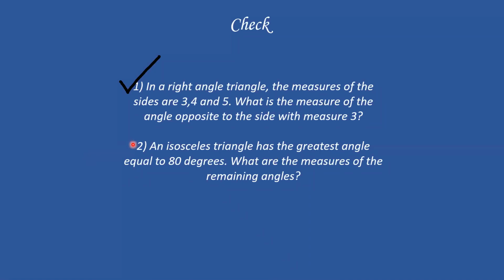Because one angle is of 80 degrees and the total measure of all angles in a triangle is 180. So if you subtract 80 from 180, we will get 100, and there are two angles, so we will divide 100 by 2 and we will get 50. Absolutely correct, Viraj. And Aditya in the chat also put 50. So yes, 180 minus 80 is 100. It is an isosceles triangle. So the remaining angles will be 100 divided by 2, which is equal to 50 degrees.